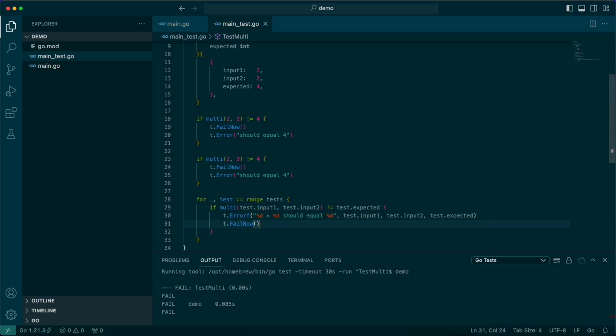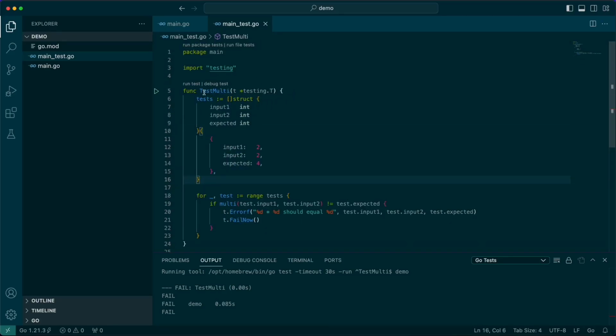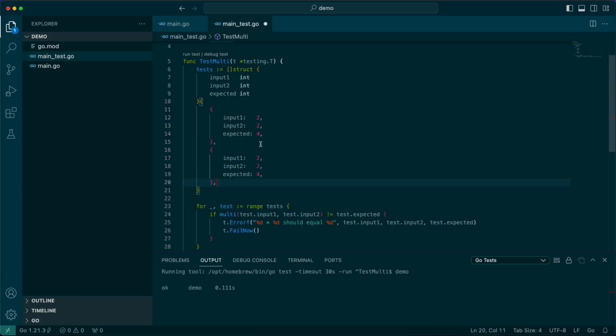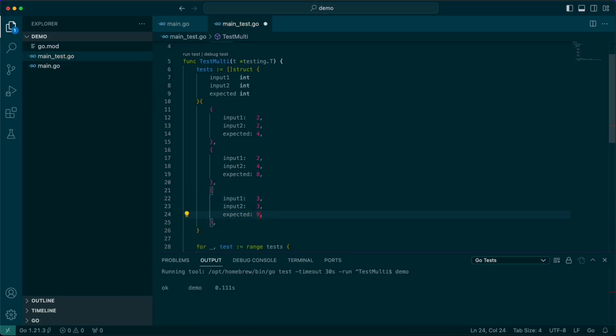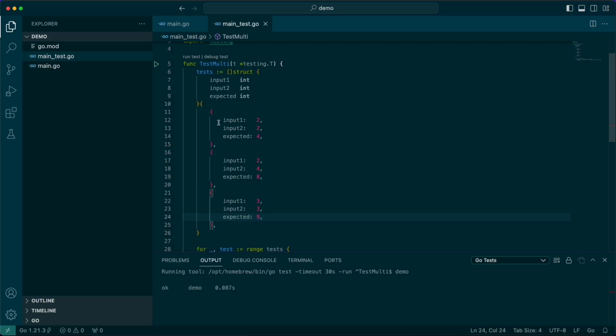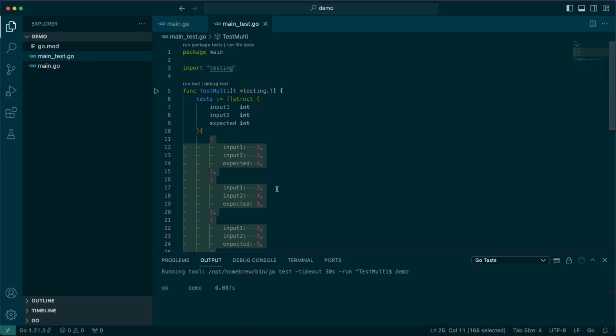All right, so if we dive into just this alone, now we can get rid of this, and we can see how not only does this look a little bit cleaner, but we can also expand our tests. So now if we copy this, let's say we want to test 2 times 4, which should be 8. And let's say we want to test 3 times 3, which should be 9. We've got a way to test iteratively here, and we can test different patterns very quickly, and then we can see what the expectations are. And then if we run into any edge cases, we can move from there.